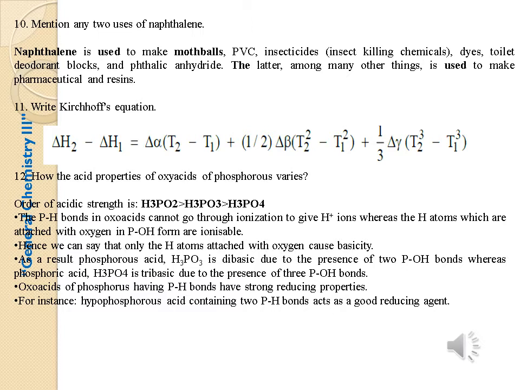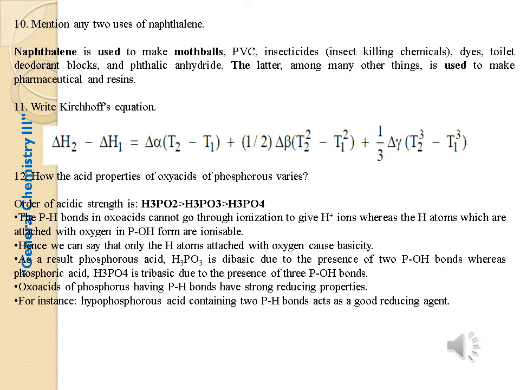Eleventh question: write Kirchhoff's equation. ΔH2 minus ΔH1 is equal to Δα into (T2 minus T1) plus Δβ/2 into (T2 squared minus T1 squared) plus 1/3 Δγ (T2 cubed minus T1 cubed). This is Kirchhoff's equation.